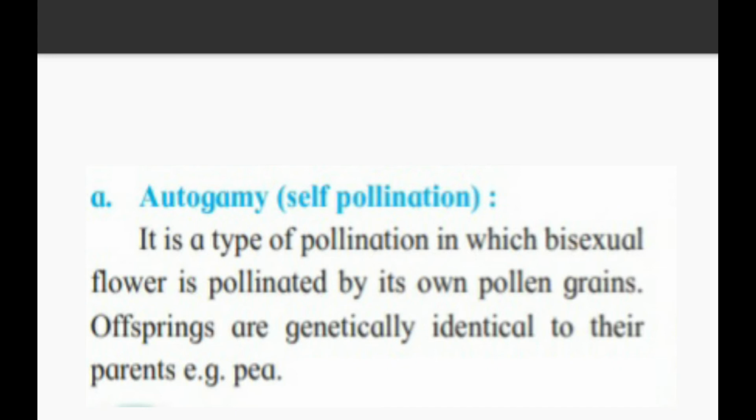Offsprings are genetically identical to their parents. So there is no variation, there is no evolution related to autogamy. The best example of autogamy is the pea plant.